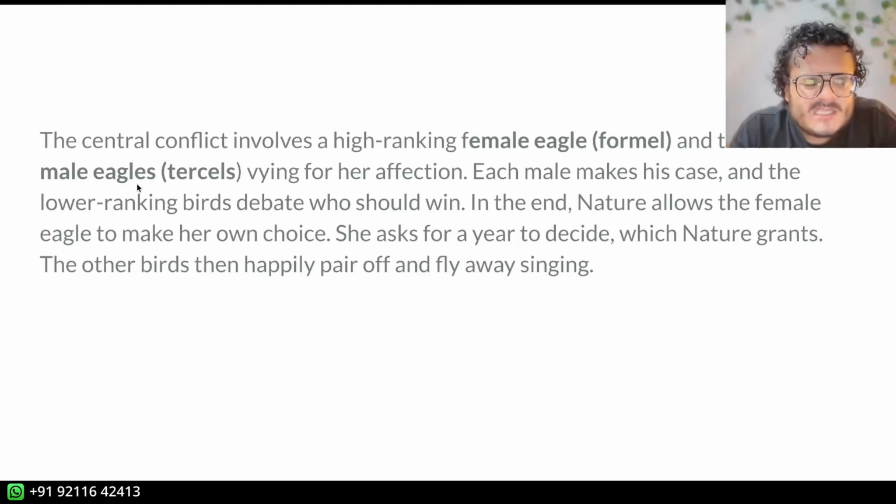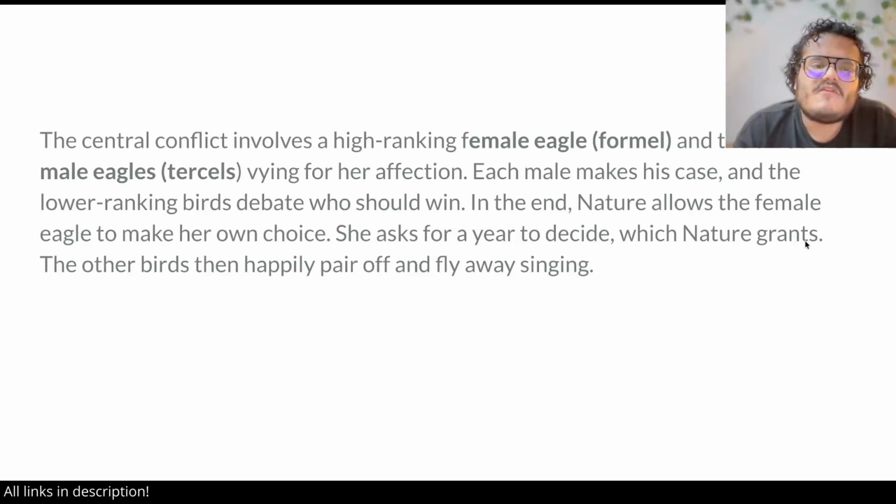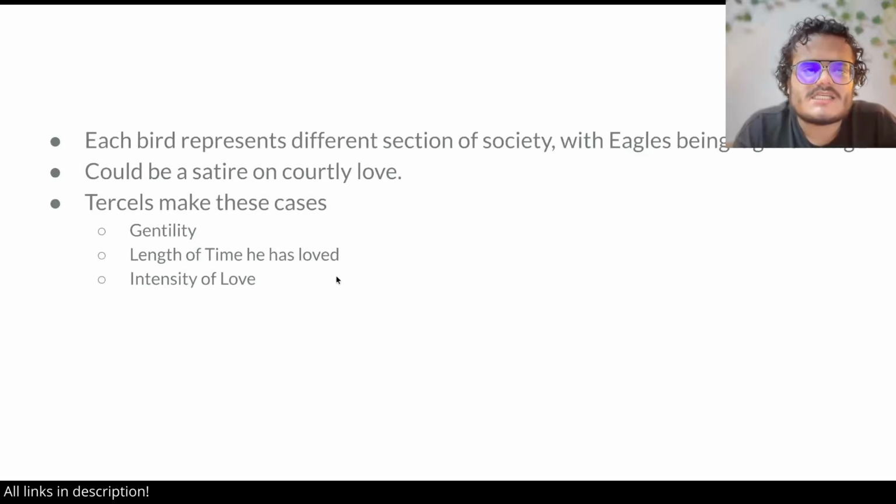That is going to be an outrageous choice. But because she's given a choice, she delays the choice by a year. She says, I'll decide after a year. The Formel says, I'll decide which one of the 3 I want after a year. What is the difference between the 3? We'll look at it in a second. Nature allows, okay, you can take a year before you mate, and the other birds happily fly off because they are going to start mating now. They were waiting for the whole discussion to be over.